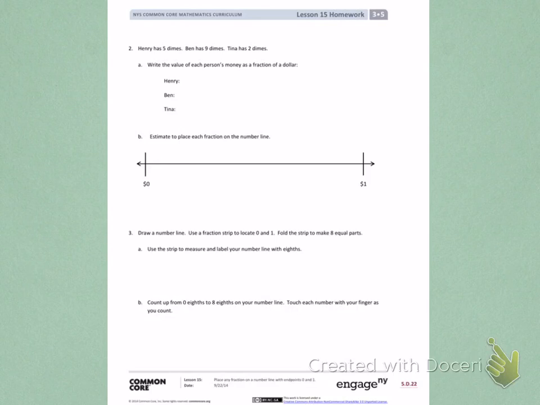Well, I know that it takes 10 dimes, which is 10 cents each, to equal $1. So if Henry has 5 dimes, then he needs 5 more to equal $1, meaning that he is 5/10 of the way to the dollar.